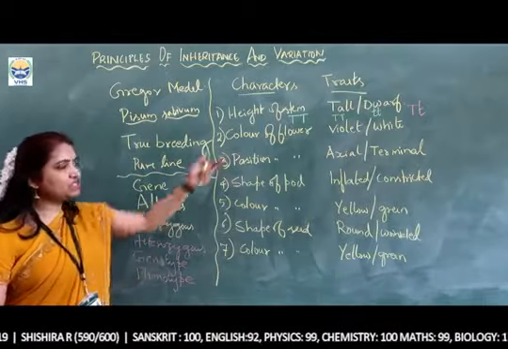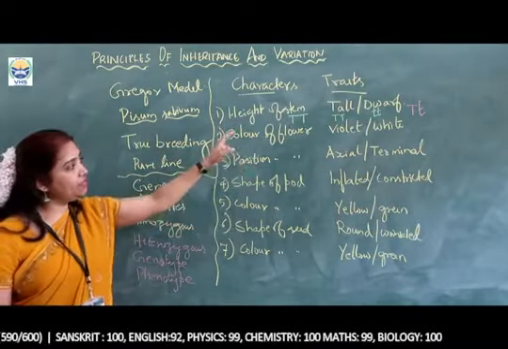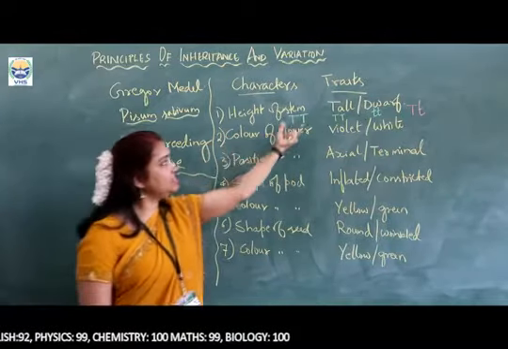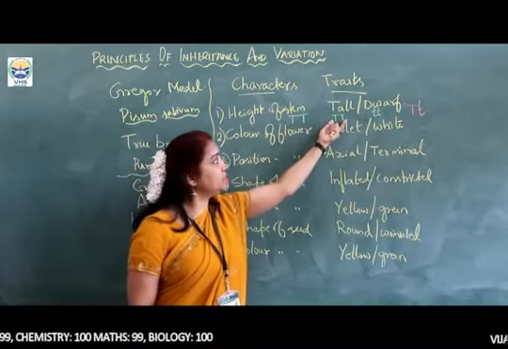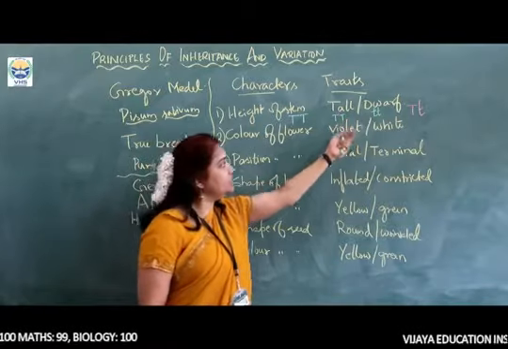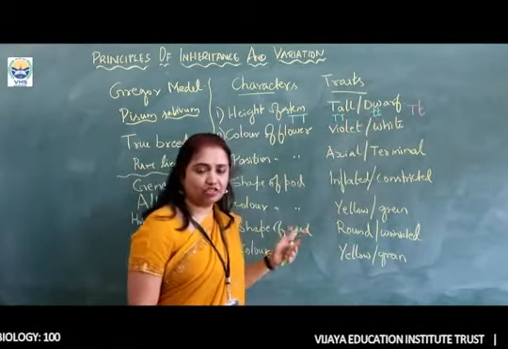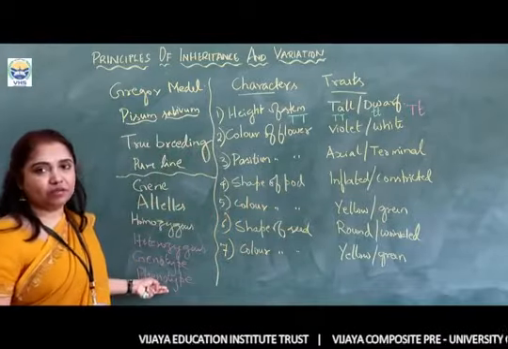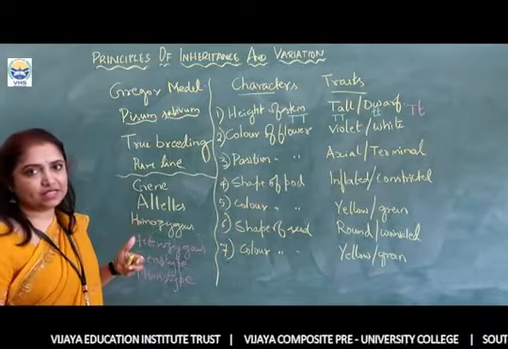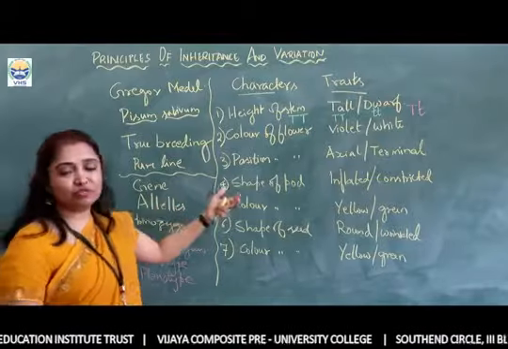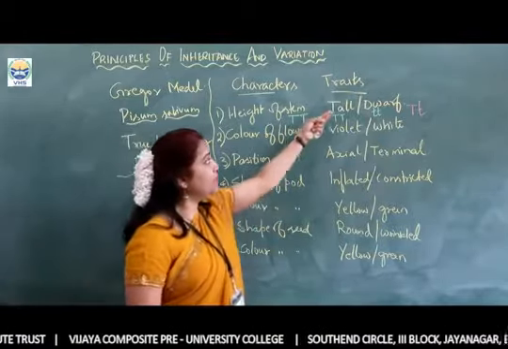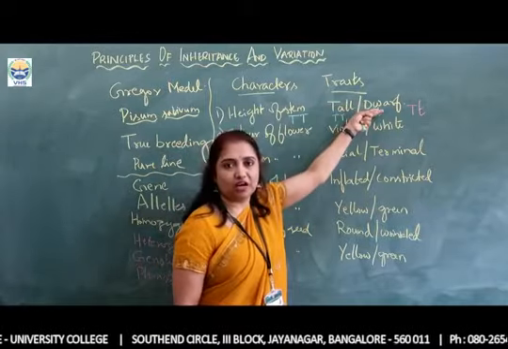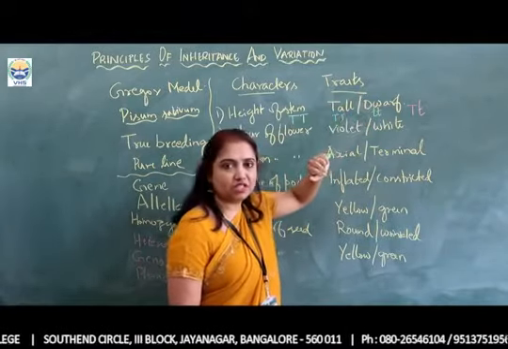So genotype is the genetic representation. We have capital T or lowercase tt. This one is the genetic representation: genetic representation for a tall plant, genetic representation for a dwarf plant. So when we use the term phenotype, phenotype is a morphological representation. So what is that morphological representation? The plant is tall, that is a morphological representation. The plant is dwarf, that is a morphological representation.